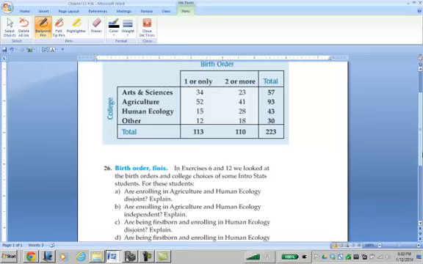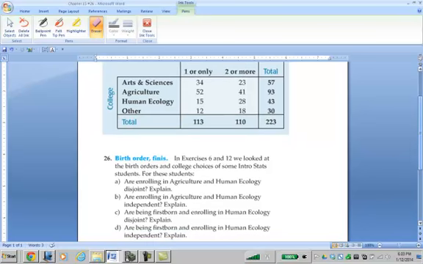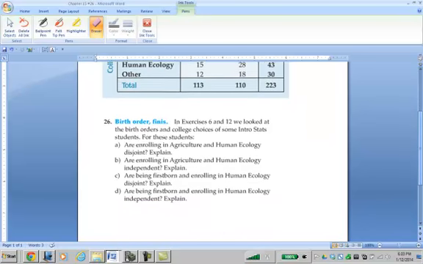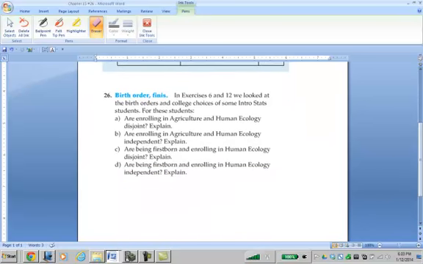So in other words, there are 15 students who are human ecology and they are firstborn. Therefore, enrolling in human ecology and being firstborn are not disjoint, because there is an overlap. However, the next question is, are they independent? And so here, now we're going to have to do a little consideration.